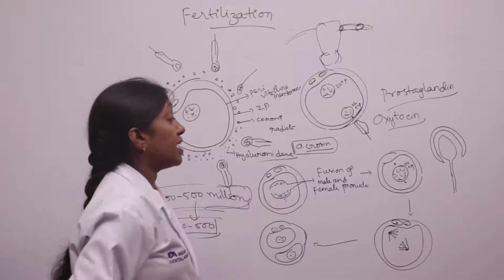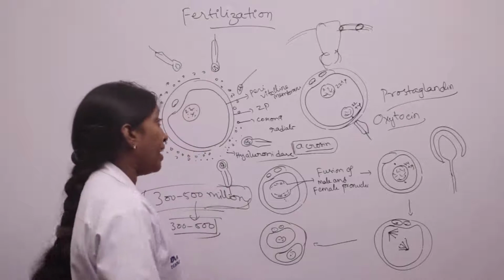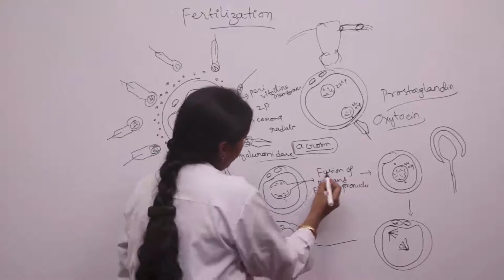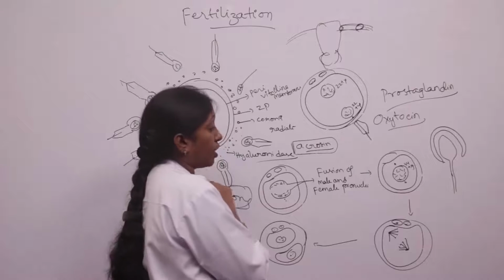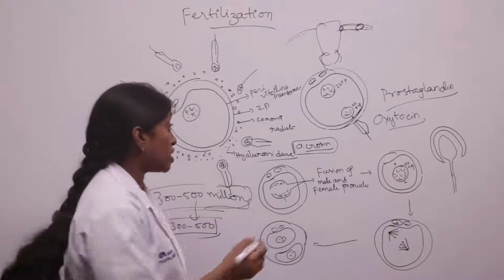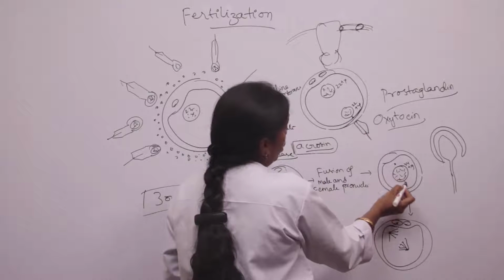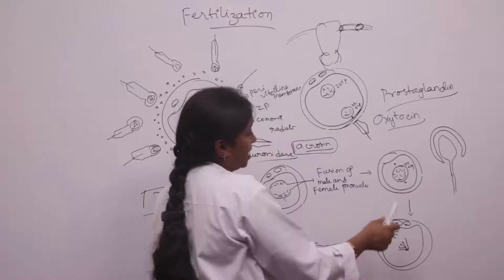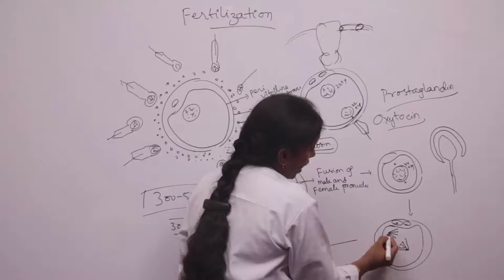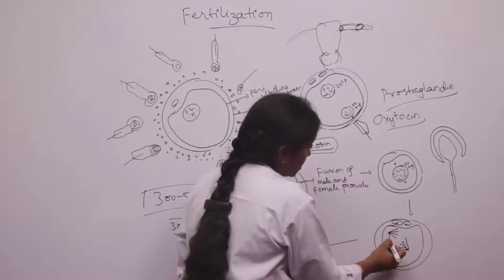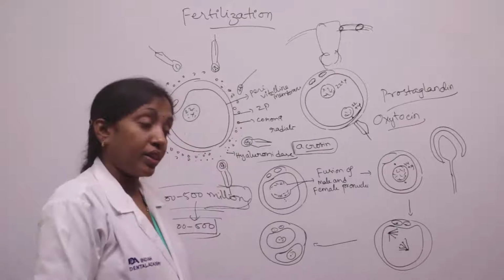Here replication of the DNA takes place, and fusion of the male pronucleus and female pronucleus takes place. The centrioles of the sperm enter along with the sperm. These centrioles are arranged at the opposite poles. Now the achromatic spindle forms along the centrioles, and the chromosomes are linearly arranged along the achromatic spindle during the metaphase.